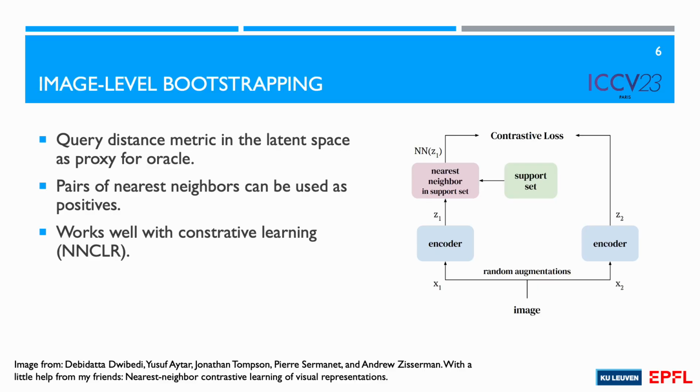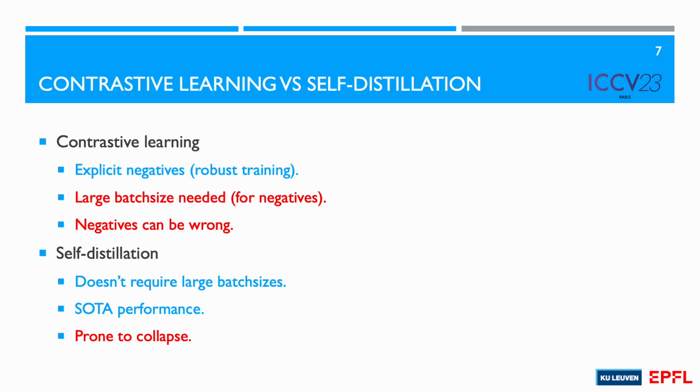As a proxy for the oracle, we can use pairs of nearest neighbors in the latent space. A coherence loss can be applied between an augmentation of an input image and the nearest neighbor of another augmentation. This has been shown to be successful in a contrastive learning setting. We would like to leverage such a nearest neighbor bootstrapping scheme in a self-distillation setting.